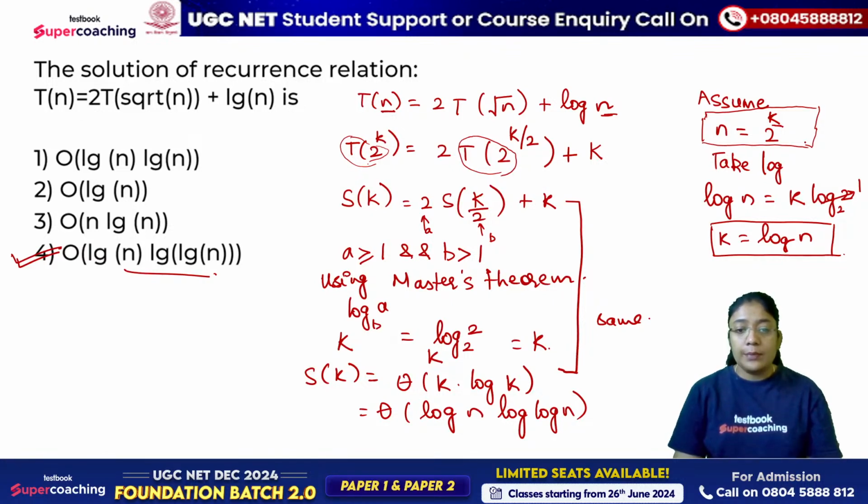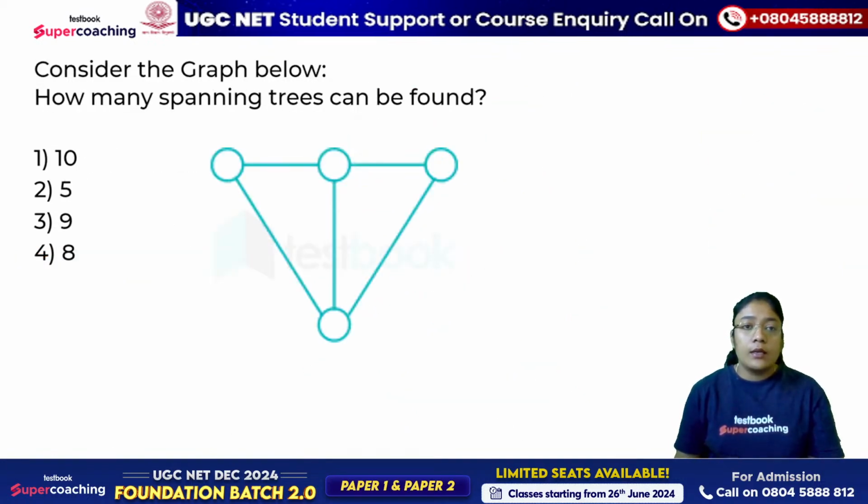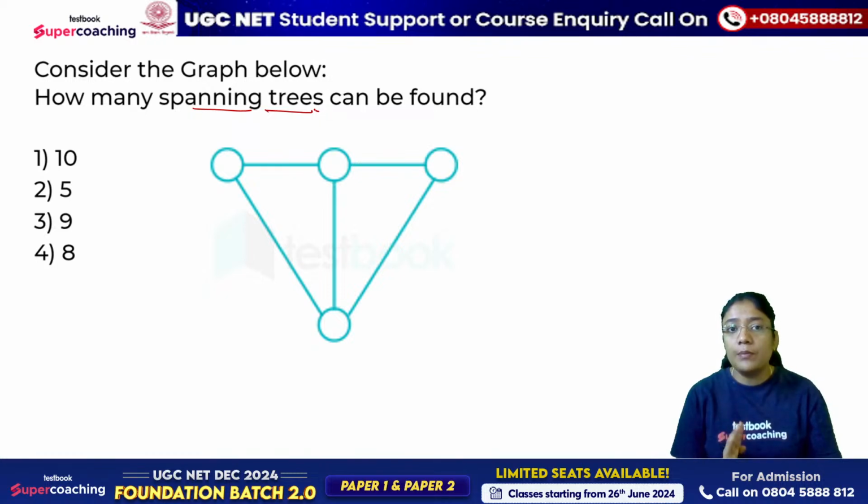Make sense? Please write your comments in the chat section. Now, here we are given a graph and we are supposed to find out the number of spanning trees. See, दो तरीके हैं. One is using the Kirchhoff's theorem and other one is manual method. अगर आपके पास 3 या 4 up to 4 nodes given है, then you can go with the manual method. But if more than that is given to you, I won't suggest you to go with the manual method.